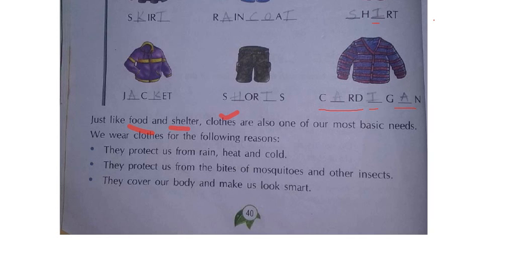See, we wear clothes for the following reasons. First one, they protect us from rain, heat and cold. Yes or no? During rainy season, what will we do? We'll wear raincoats, gumboots and all those. If it is summer, we will wear cotton clothes. If it is cold, that is winter season, we will wear sweaters and all those. So according to the different types of seasons, we are changing our clothes also. So clothes are that much important for us, because they will be protecting us from all this heat, cold and rain.